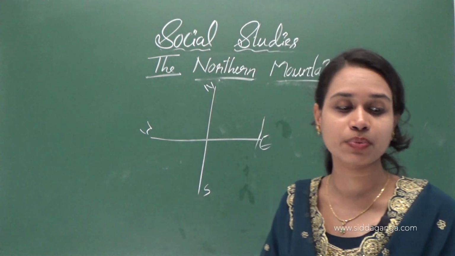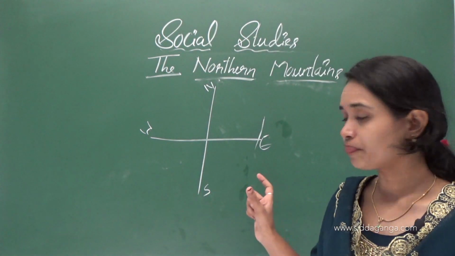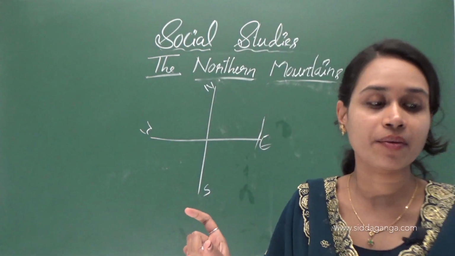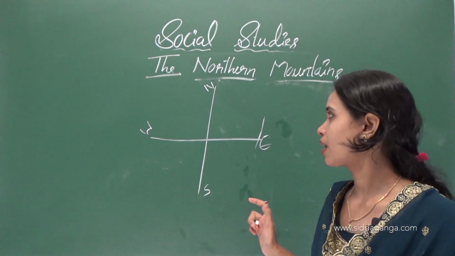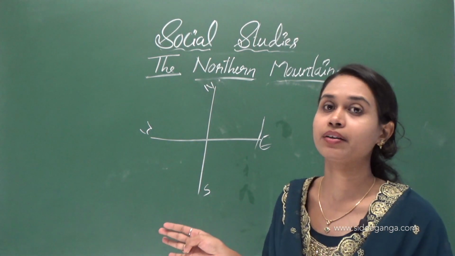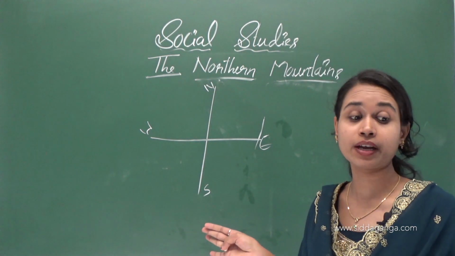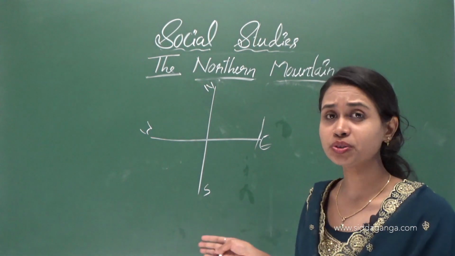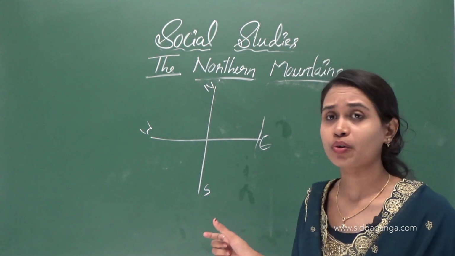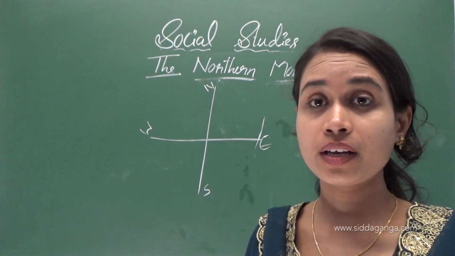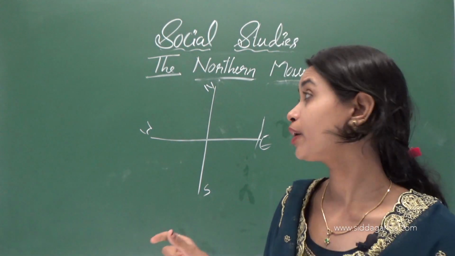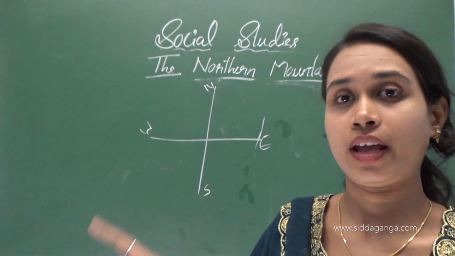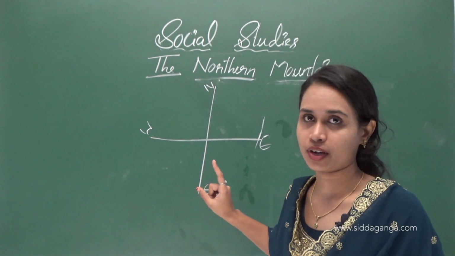People of this state belong to the Garo, Khasi and Jaintia tribes. They grow paddy, jute, potatoes, sugarcane, pineapples and oranges here in Meghalaya.